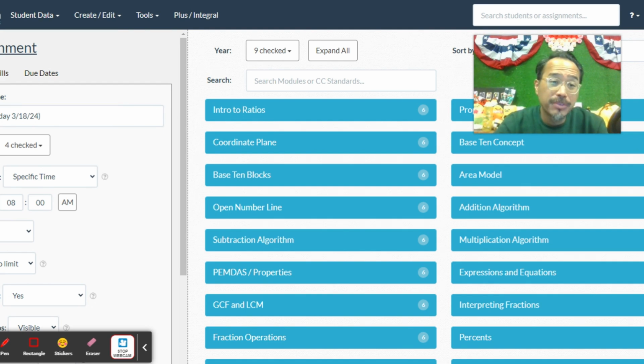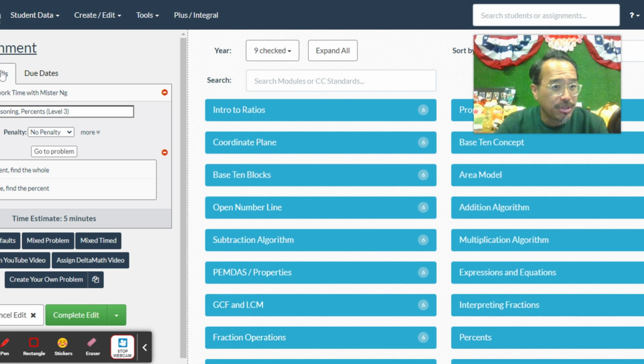Okay. So homework number 79 from Monday, March 18th. This week's homework is going to be going over Unit 6. Remember those Type A, Type B, Type C percent proportions? That's what we're going to do right now.